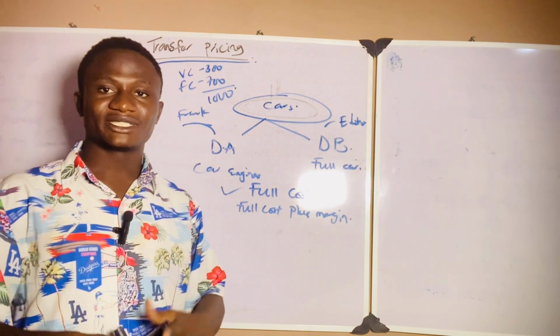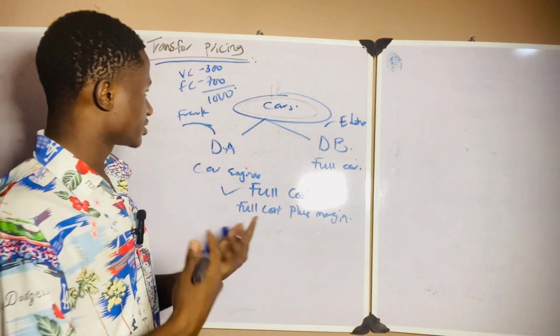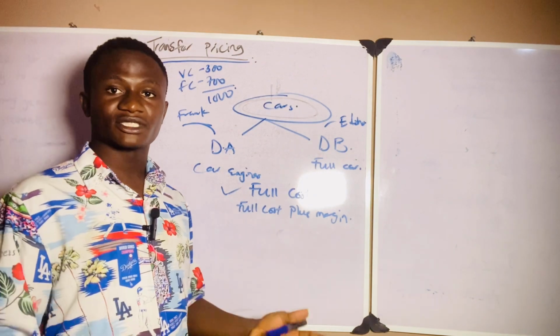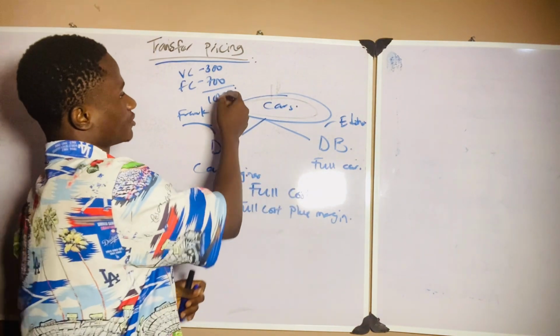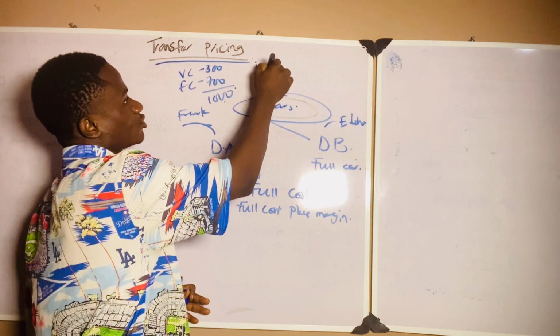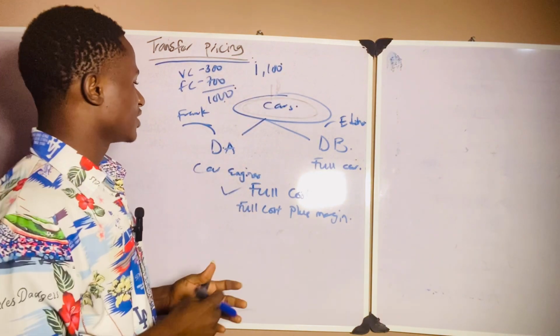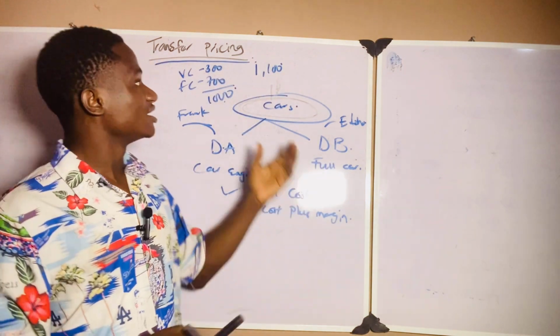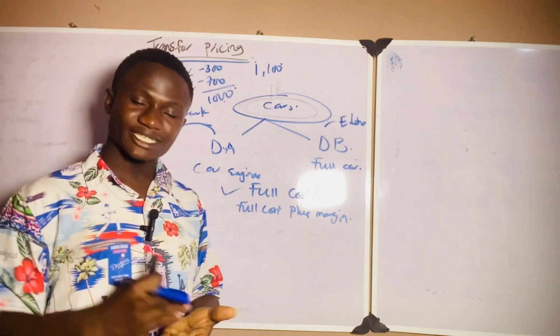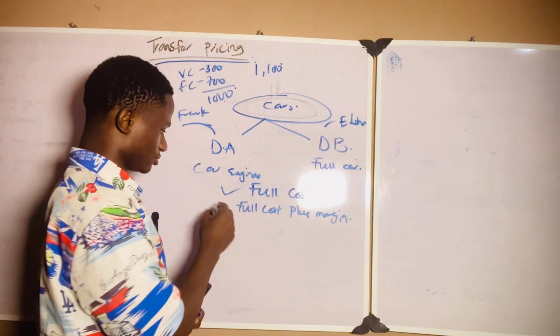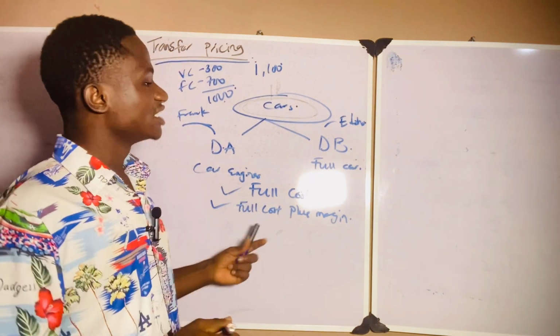Let's add maybe 10% of it as our profits. 10% transfer markup. So 10% of 1,000 is 100. So 1,100 will be my transfer price from this one to this one. So this is full cost, and you are adding an extra percentage. So we call it full cost plus margin.